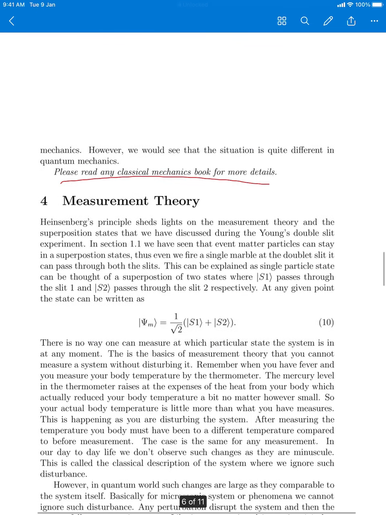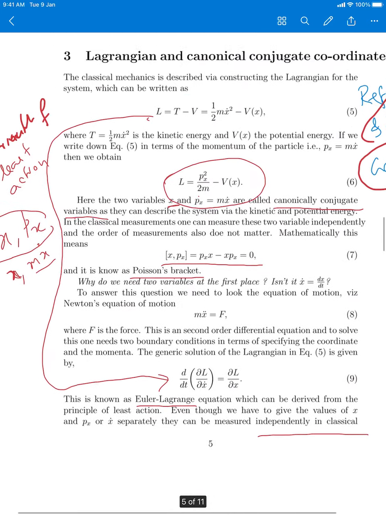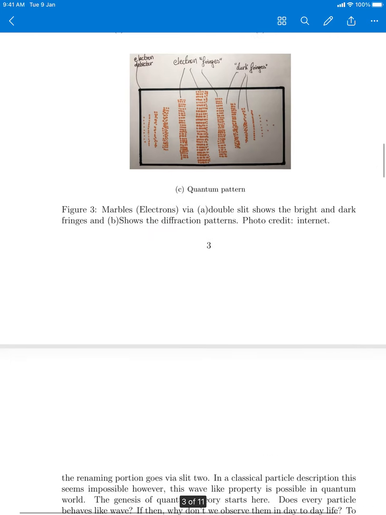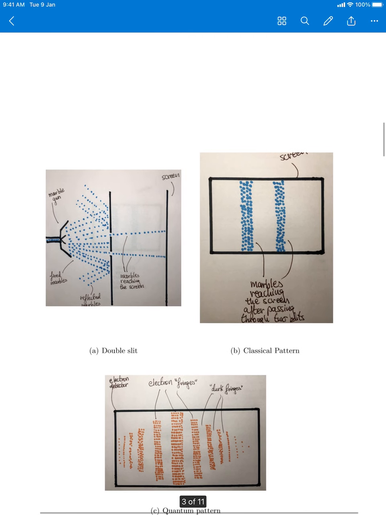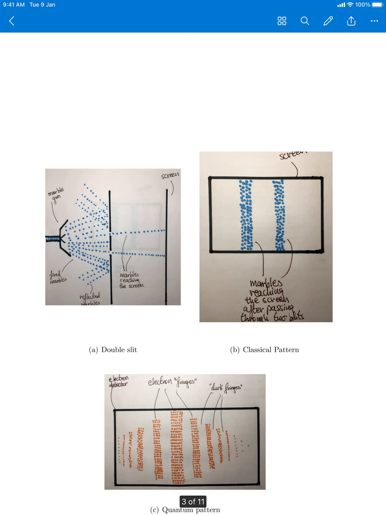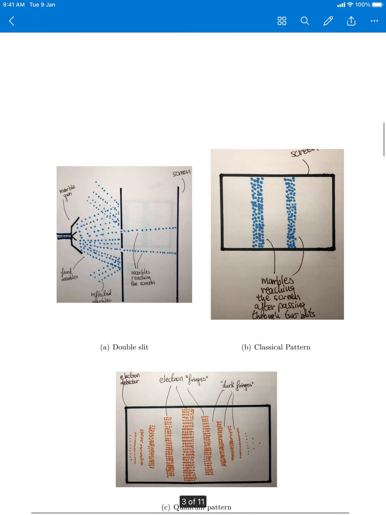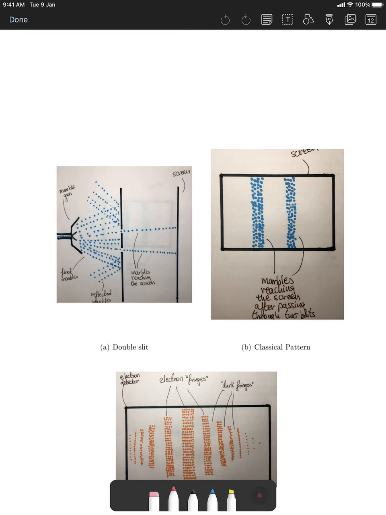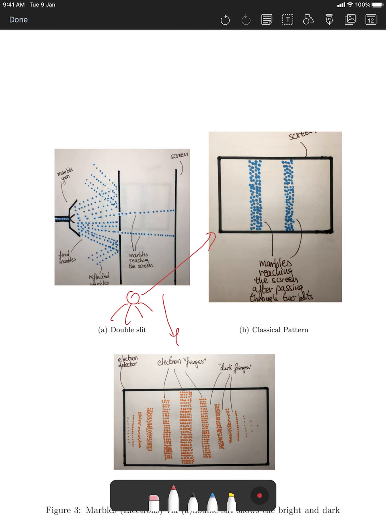Okay, so let us go to the double slit experiment again. You can understand a bit. In the double slit experiment, this is the quantum picture that you get, but if you put an observer here, then you get the classical picture. The moment you try to observe or measure something, this electron is either going to this hole or that hole. It is no longer in the superposition state. But if you don't observe, then it would be in the superposition state.